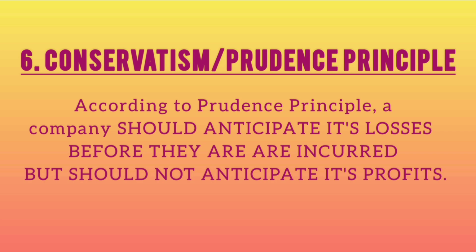If I have to give an example, stocks are always valued at market price or cost price, whichever is lower, and this is stated by the conservatism principle. So, in short, according to conservatism principle, we should anticipate our losses before they are incurred, but we should not anticipate our profits.